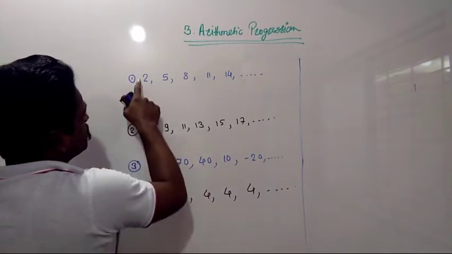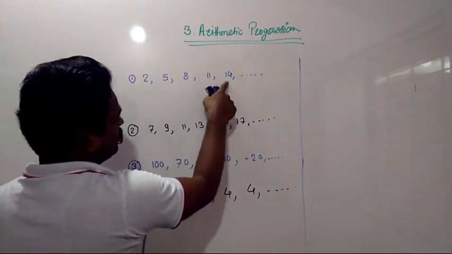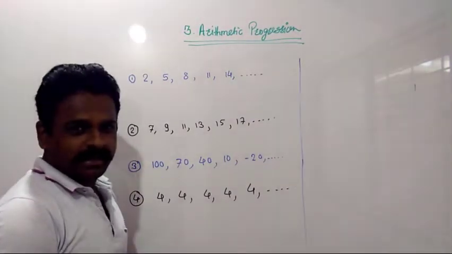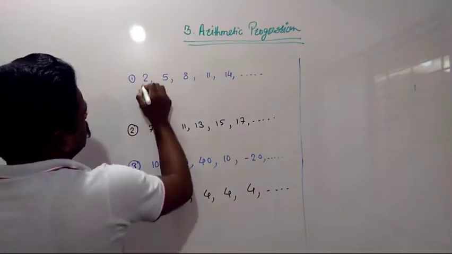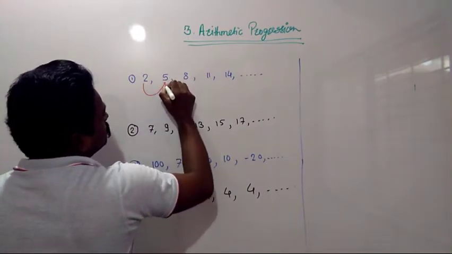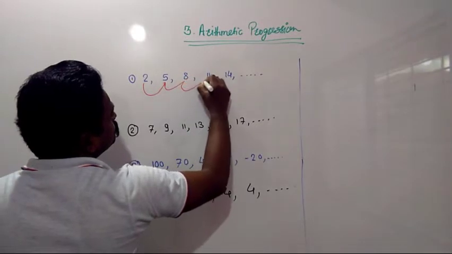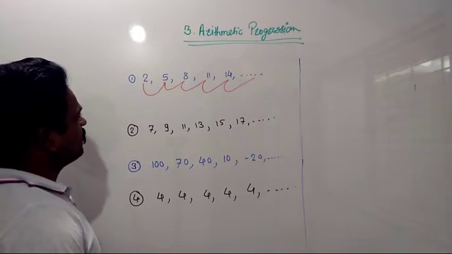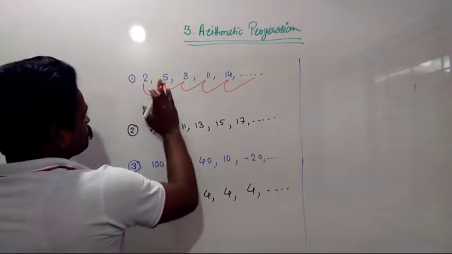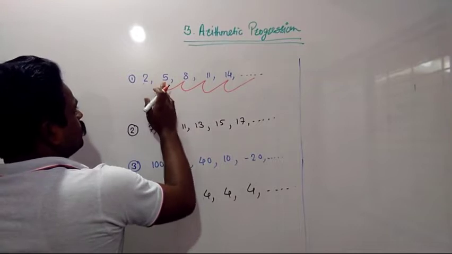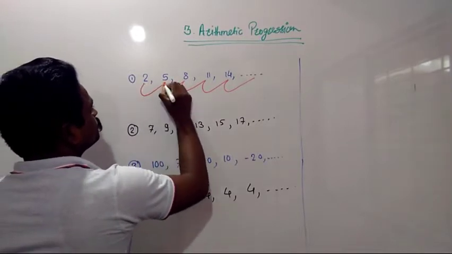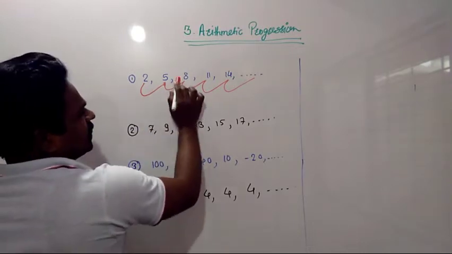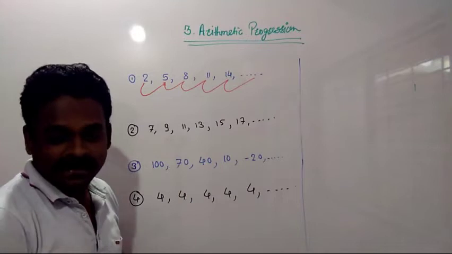The first sequence is 2, 5, 8, 11, 14 and so on. Now we can capture the pattern in this first sequence. When we jumped from 2 to 5, 5 to 8, 8 to 11, 11 to 14, a fixed pattern is there.